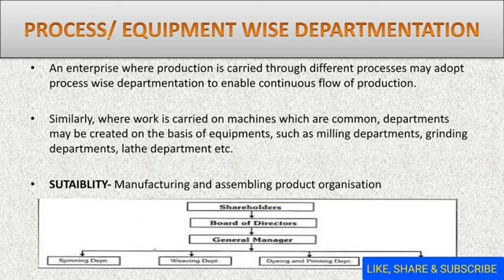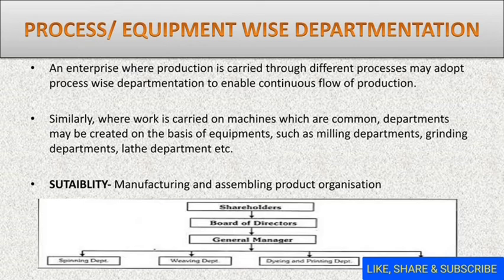So whenever the departmentation is based on the processes or equipments, then it is called departmentation by process or equipments. For example, a composite cotton textile manufacturing company may departmentalize on the basis of processes like ginning, spinning, weaving, dyeing, printing, finishing, and lot more.